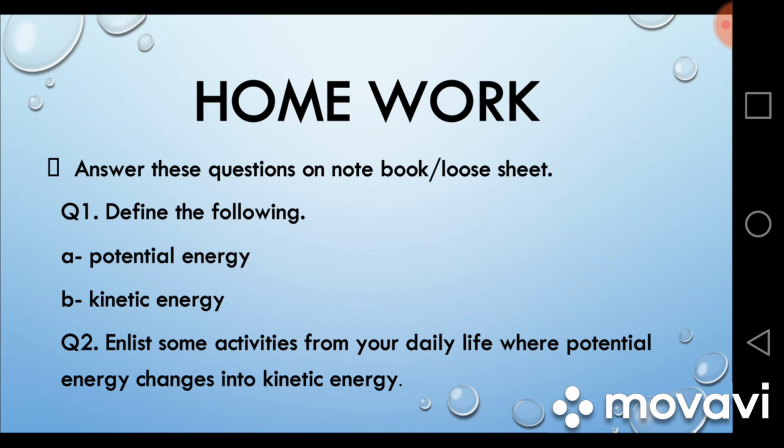Here come your homework questions. There are two questions given here. Question number 1, define the following. You have to write the definitions of potential energy and kinetic energy in your notebook or on a loose sheet, and you can take help from the glossary given on textbook page number 119. Question number 2. List some activities from your daily life where potential energy changes into kinetic energy. You have to write some examples from your daily life where you think the change from potential energy to kinetic energy is happening.